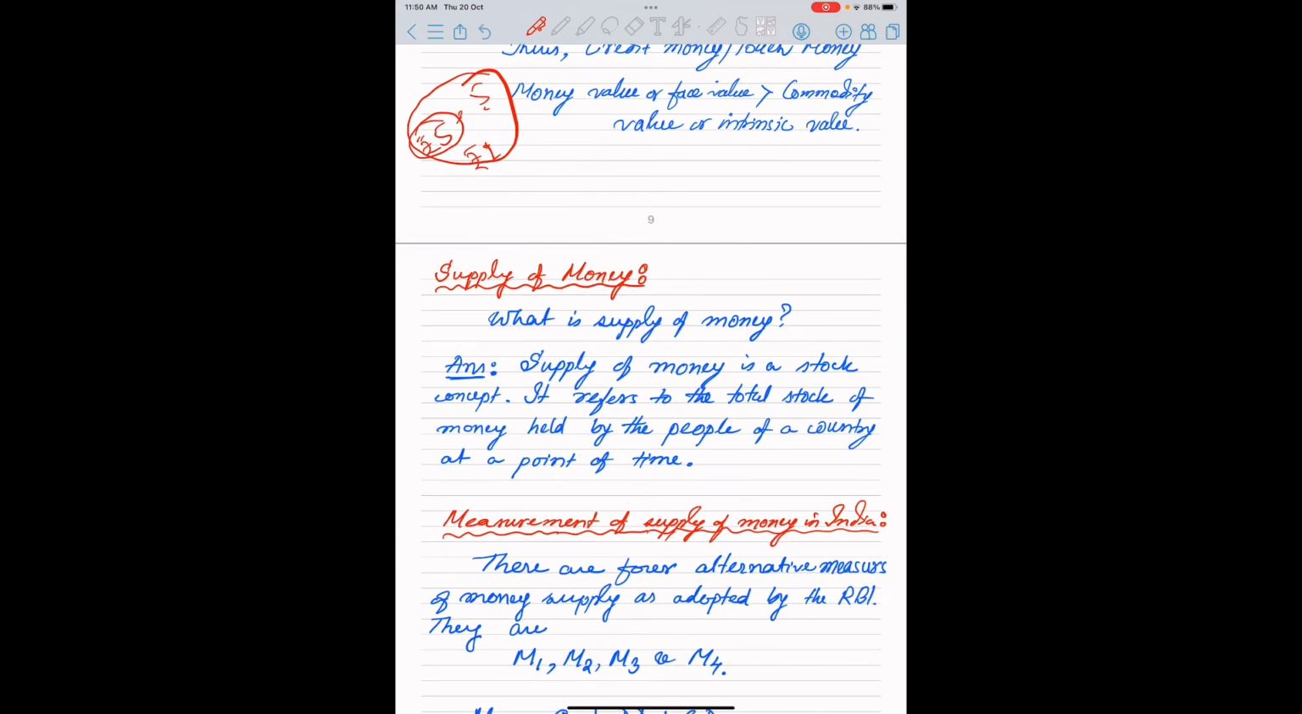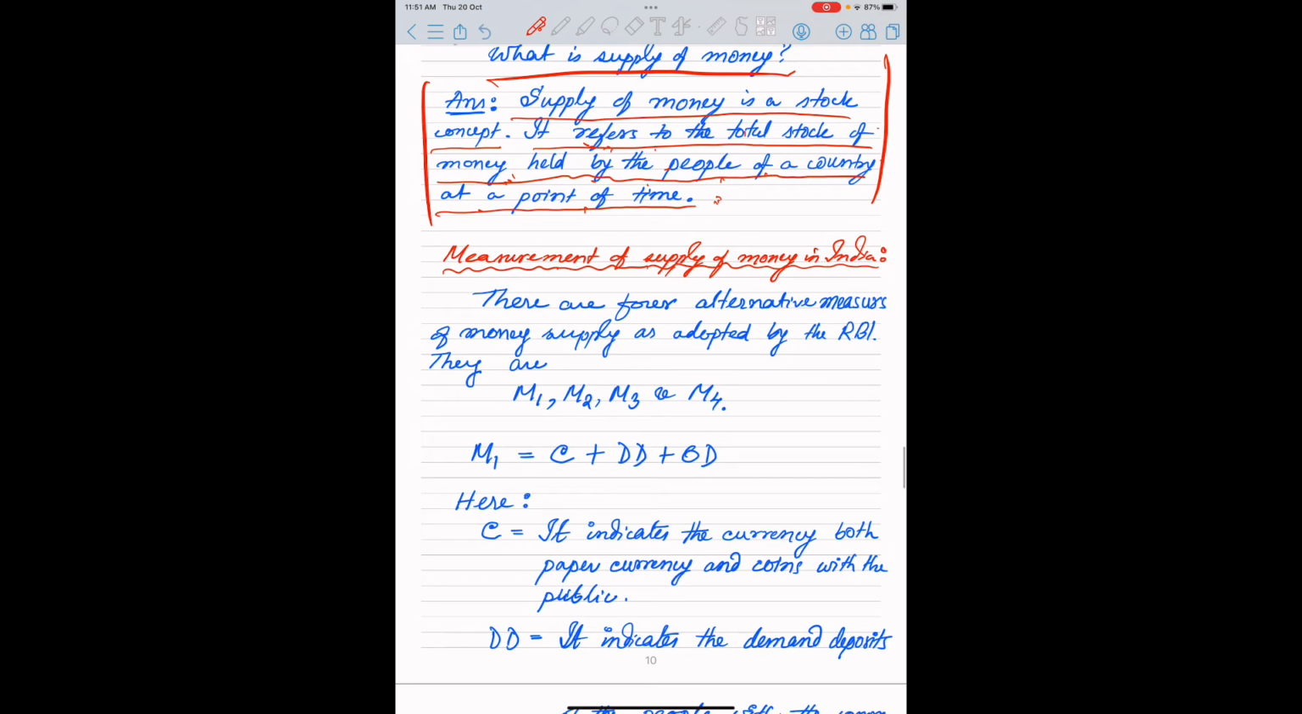Now come to the point, supply of money. What is the supply of money? Supply of money is a stock concept. It refers to the total stock of money held by the people of a country at a point of time. Even Keynes told us that the supply of money is perfectly inelastic at a particular time. Here the definition is that it refers to the total stock of money. It may be the paper currency, it may be the coin held by the people of a country at a particular time, okay.